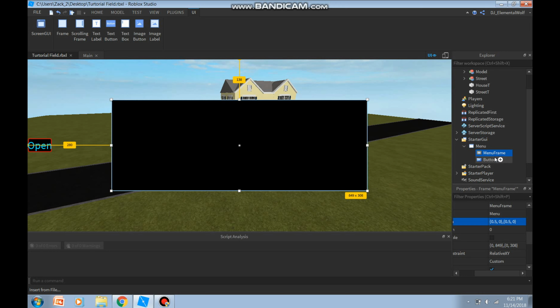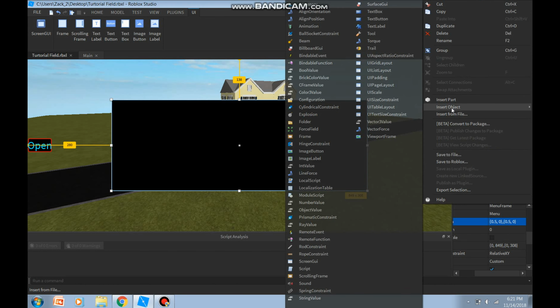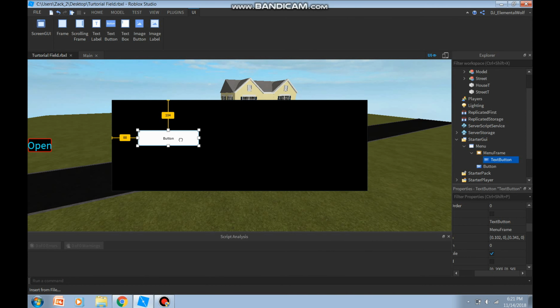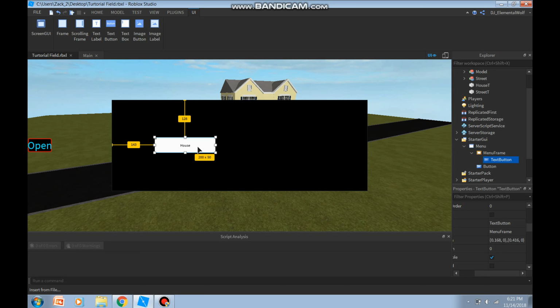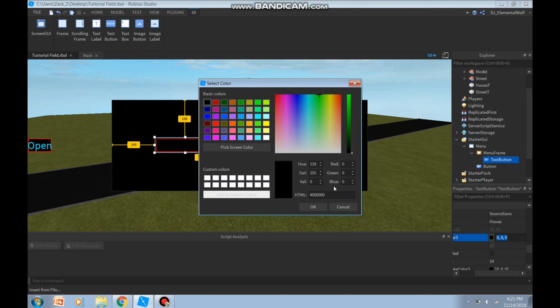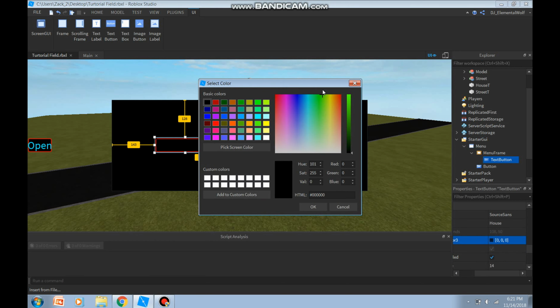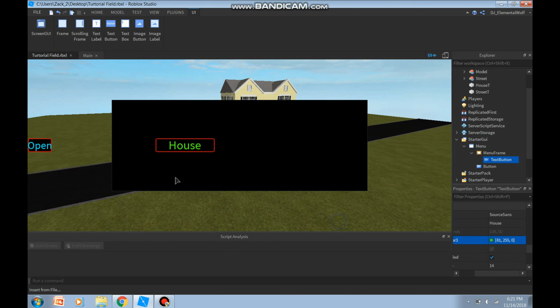Now in the menu, we're gonna make two buttons. We're gonna make the teleport 1 button right here. So center that. Name, say house for the button. Now customize this button however you like. I'm doing mine by the Roblox default with different color schemes. So yeah. Whoops. There we go. That's the house one.